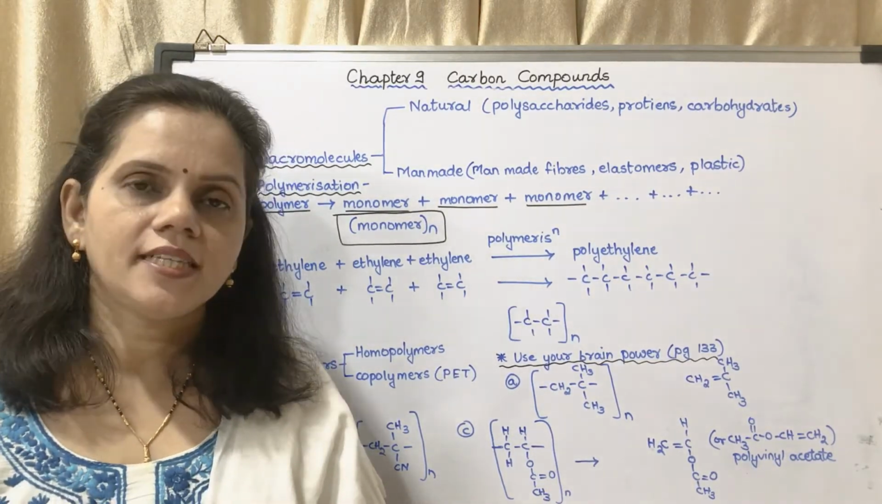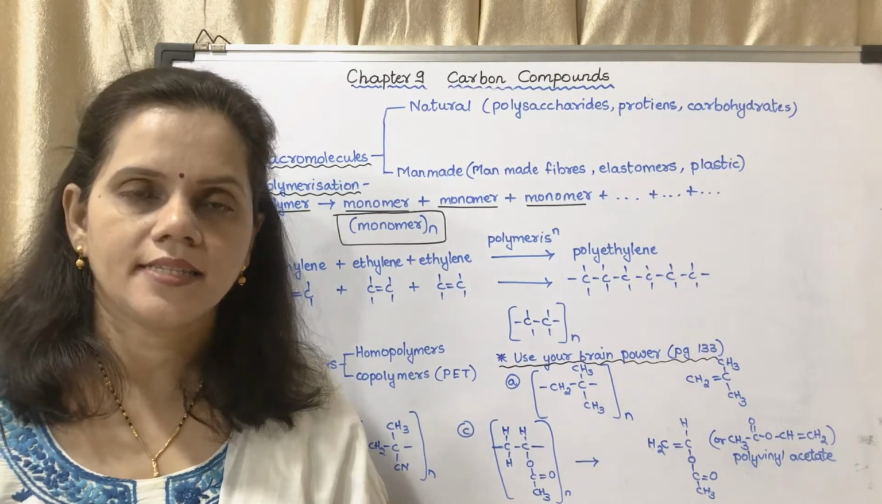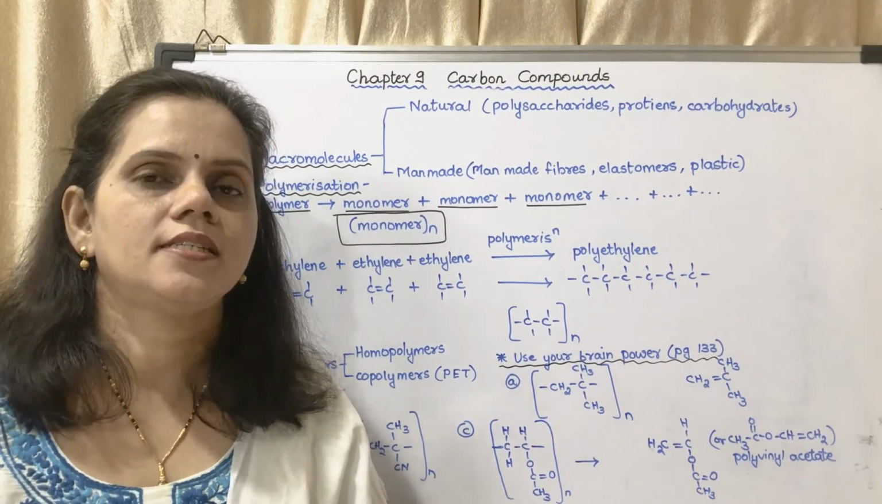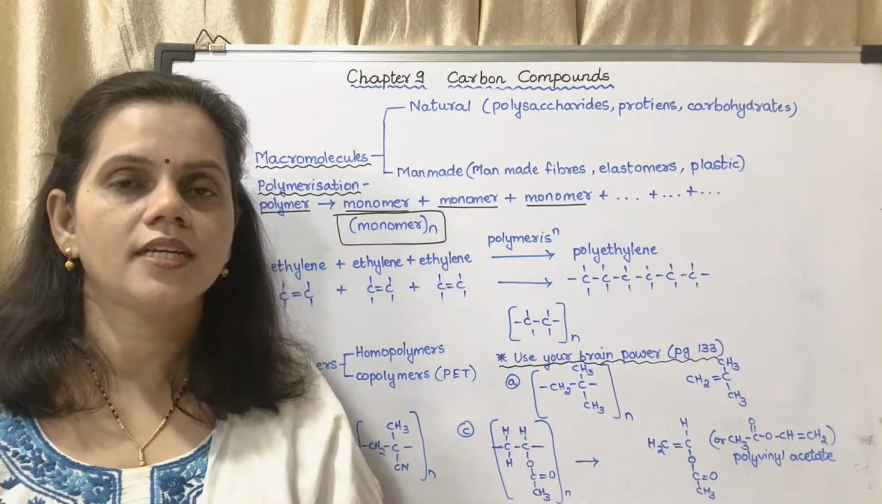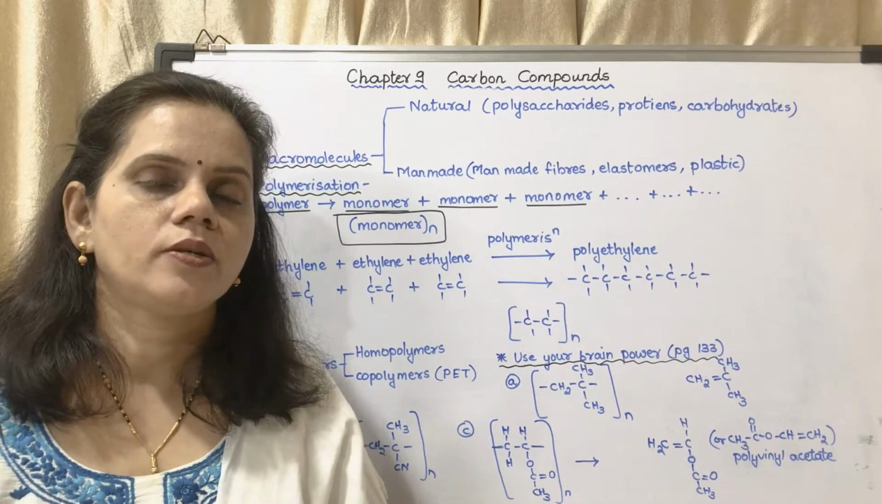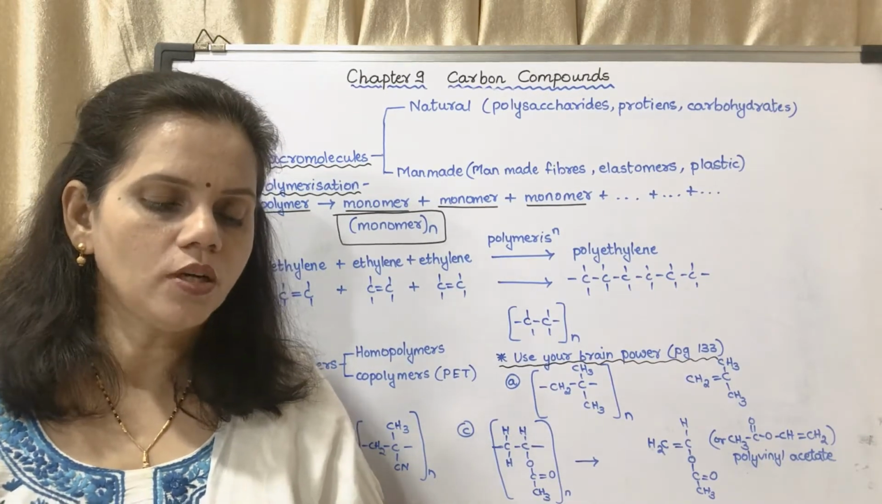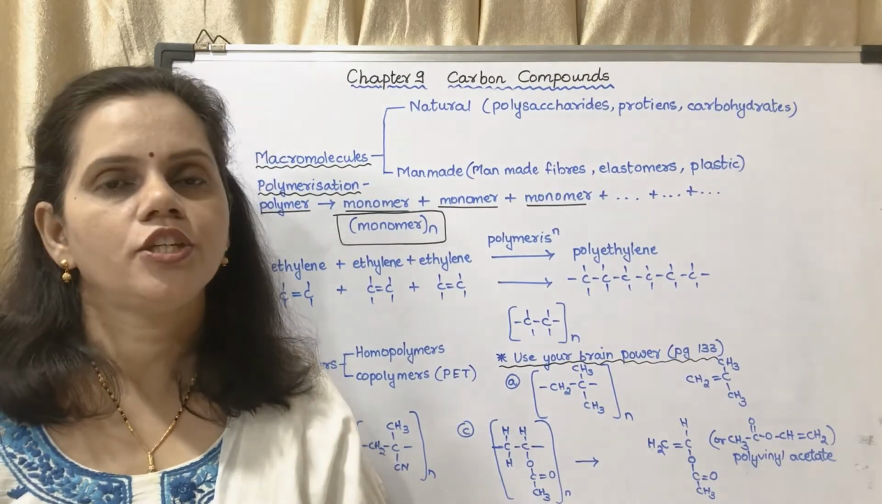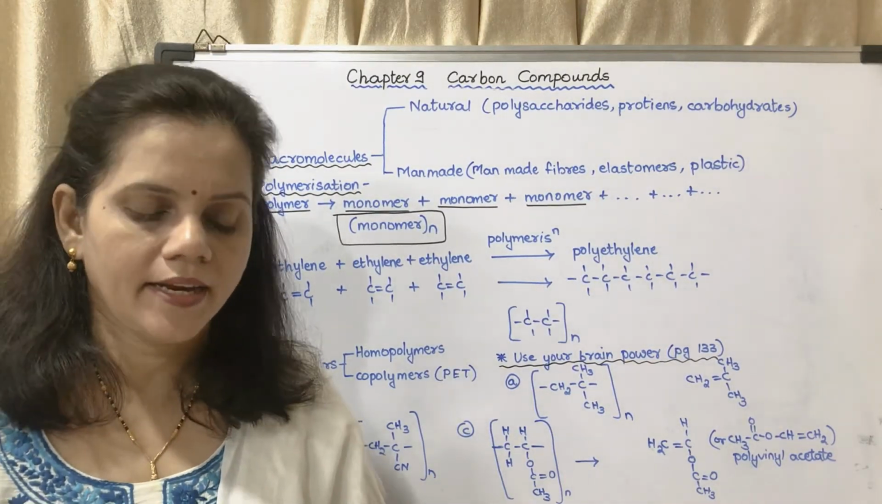Okay, polysaccharides, namely starch and cellulose. Starch is formed in plants. Cellulose is found in plants, in living organisms, so it is a natural macromolecule. Proteins constitute a part of bodies of animals. Nucleic acids help in heredity.